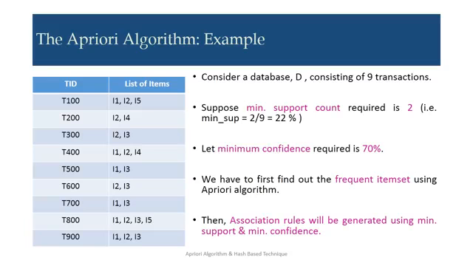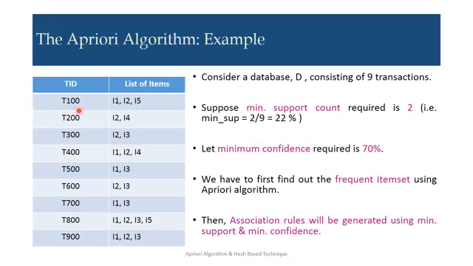So here we can use an example to explain how the Apriori algorithm works to find the minimum frequent item set and strong association rule. There are 9 transactions present in this slide. TID is the transaction ID. List of item sets is the list of items present in each transaction.